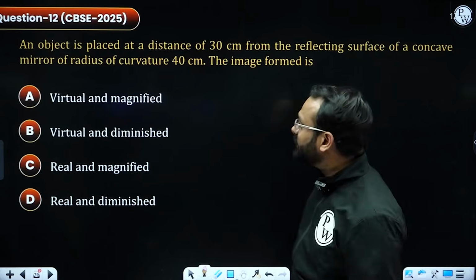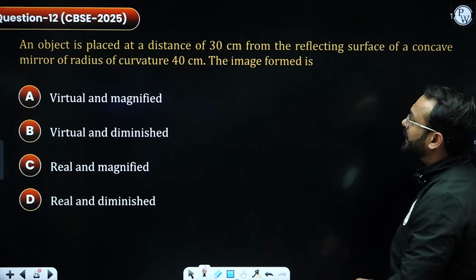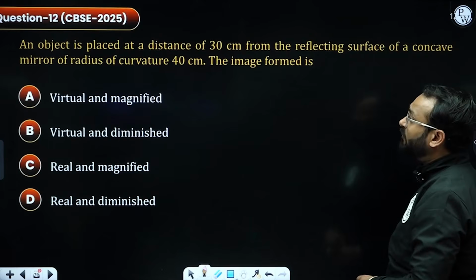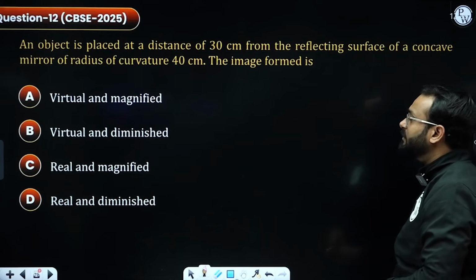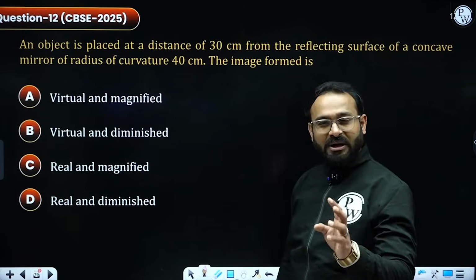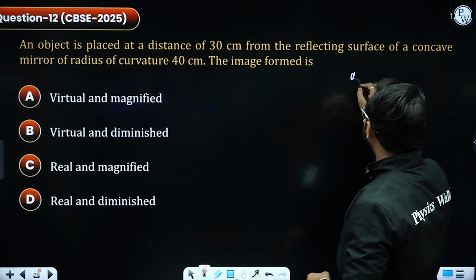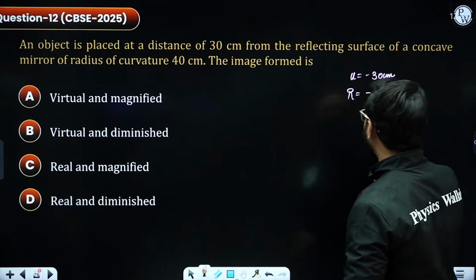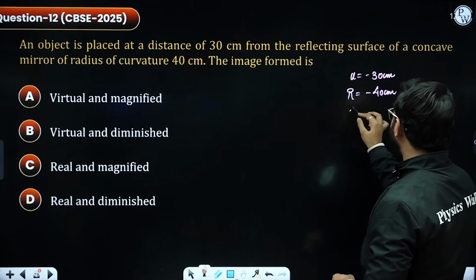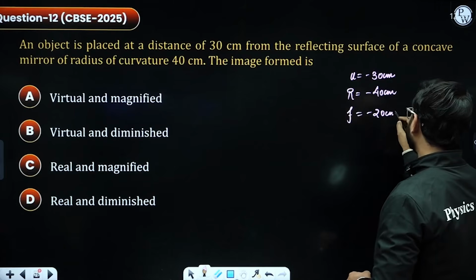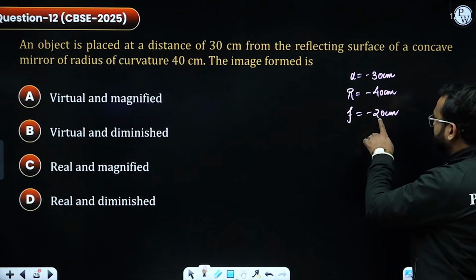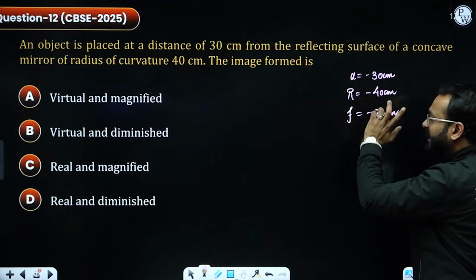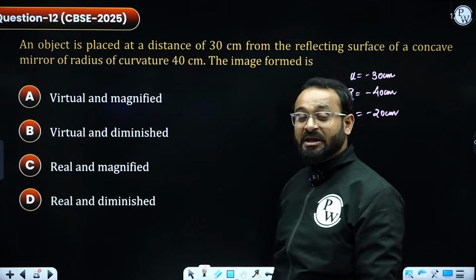Moving ahead to the very first question, it says an object is placed at a distance of 30 centimeter from the reflecting surface of a concave mirror of radius of curvature 40 centimeter. The image formed is... To get this, I need to write the given values. The object is placed at 30 centimeter. The radius of curvature for the concave mirror is given as negative 40 centimeter, which means the focal length will be negative 20 centimeter. If the focal length is 20, center of curvature is 40, the object is placed between C and F.